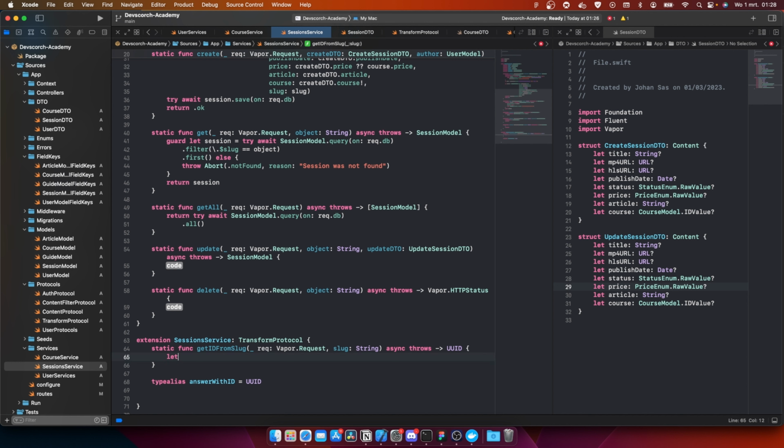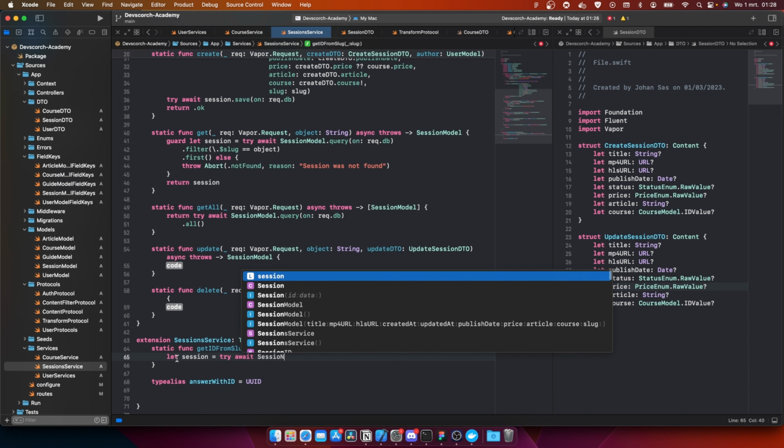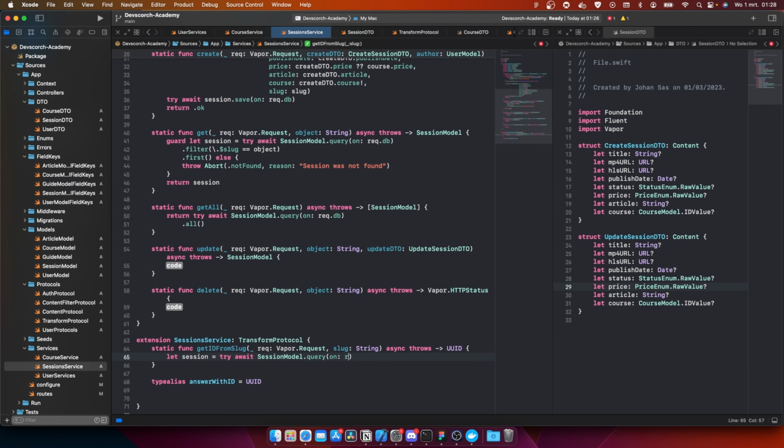We're gonna do let session equal to try await session model dot query on req.db dot filter backslash dot dollar sign slug is equal to slug dot first else. Okay, so instead of let, we're gonna do guard let, otherwise we can secure it.